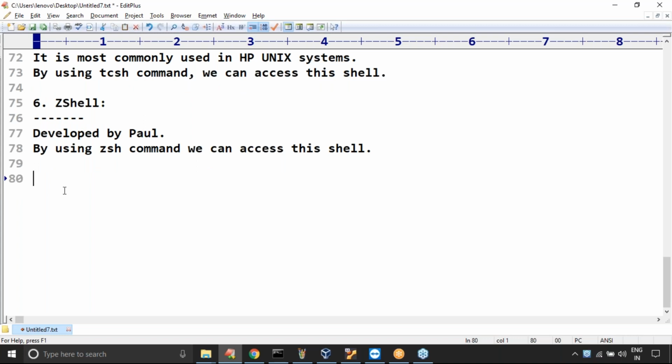Now the next question: among all these, in the Linux environment, the most commonly used shell is what? Bash. You should have that knowledge, right?